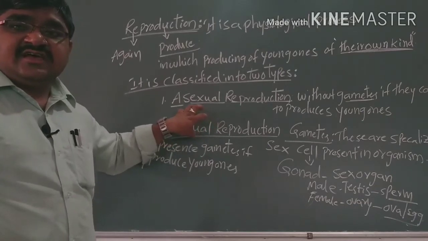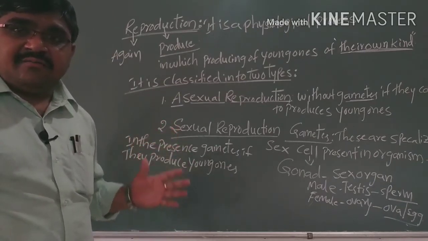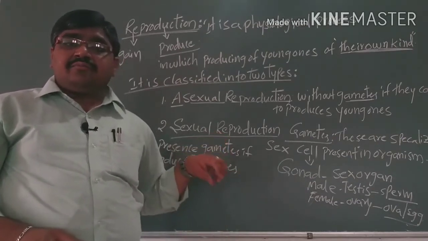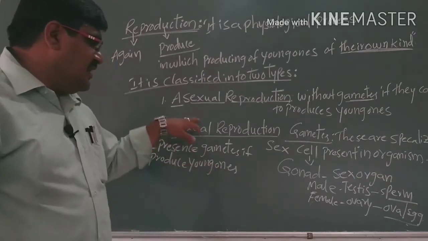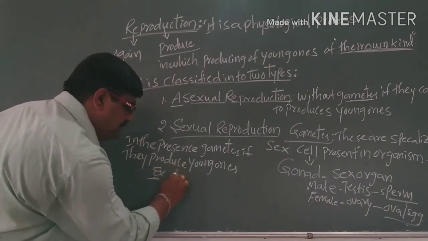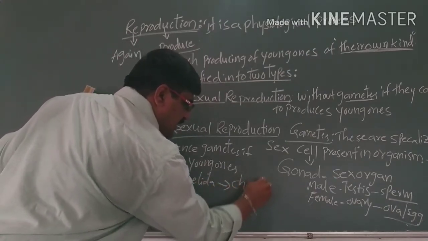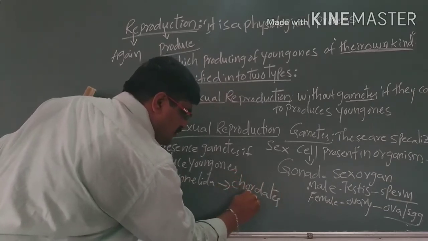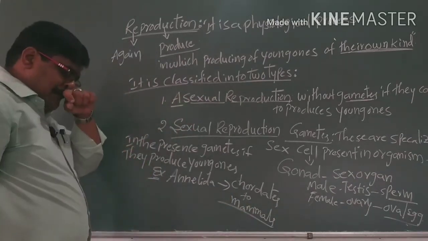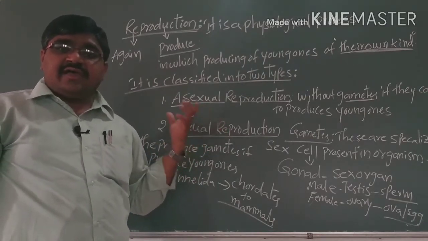Here it shows that in higher organisms, from the phylum Annelida to the chordates or mammals, sexual reproduction takes place in all animals. Different modes of sexual reproduction take place, where fusion of gametes occurs.